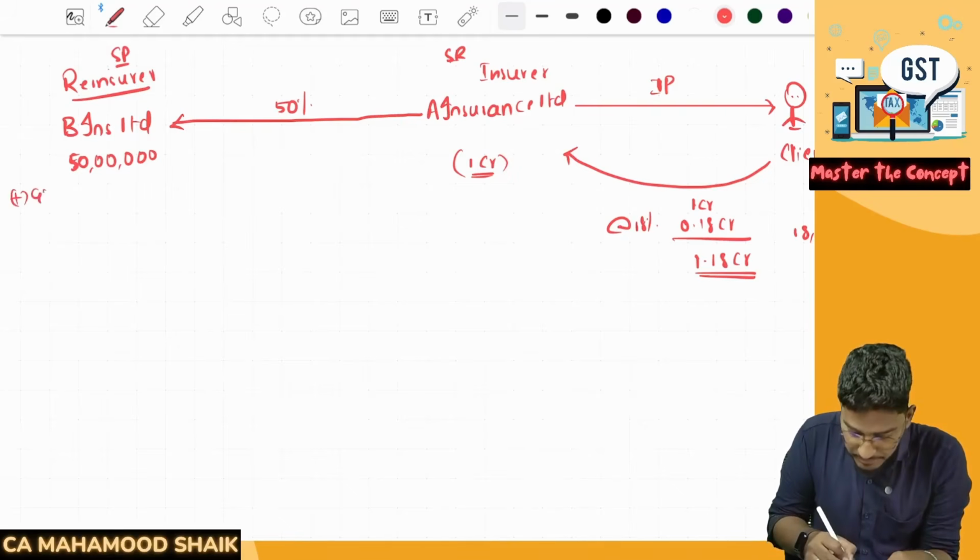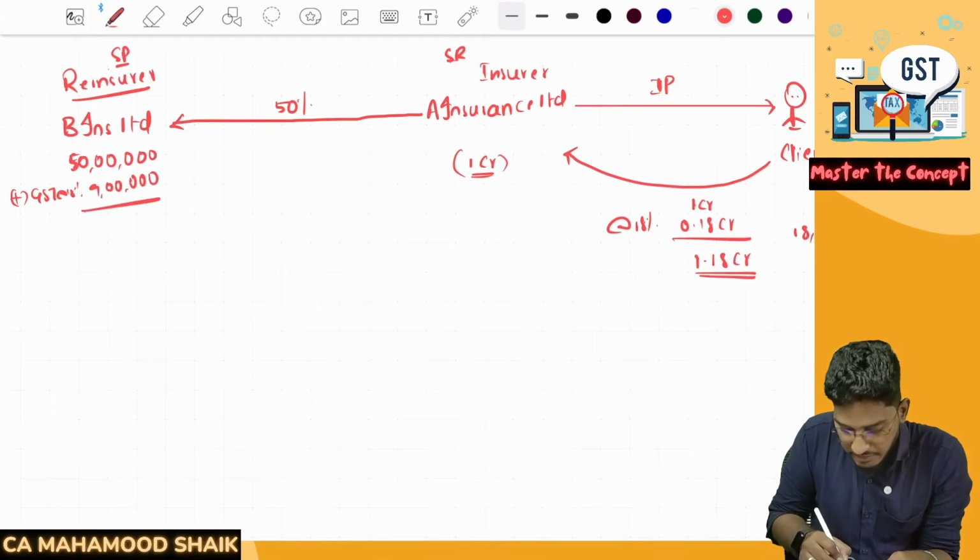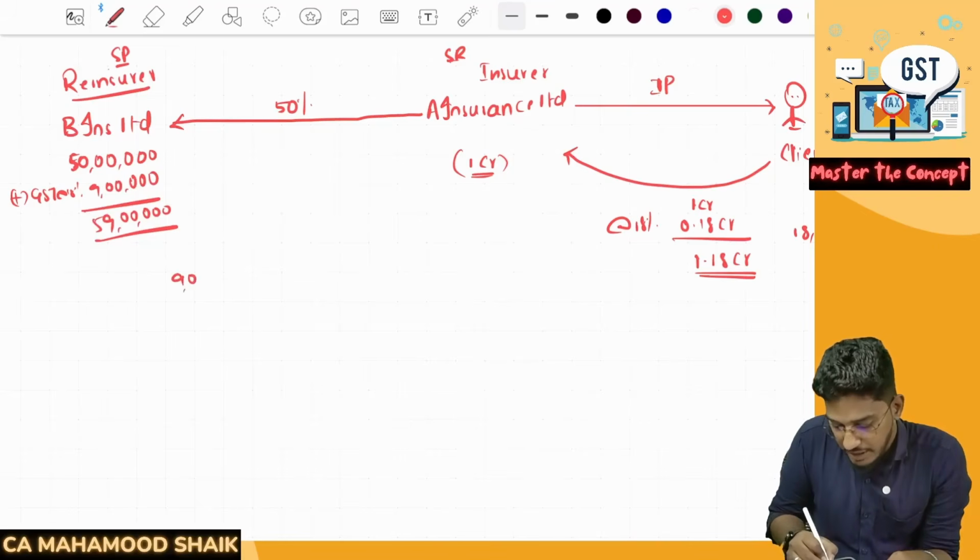On that GST will come, at the rate of 18%, which will come to 9 lakh rupees. In total they will collect 59 lakh rupees. 50 lakh rupees will be kept by the reinsurer, and 9 lakh rupees will be paid to the government.